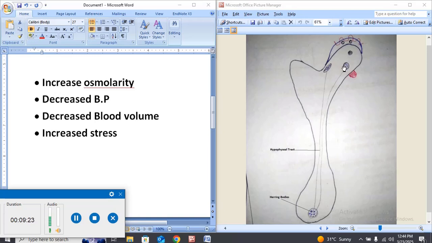It increases the synthesis of antidiuretic hormone. The median preoptic nucleus also stimulates this nucleus, and by the stimulation of these two nuclei, the synthesis of antidiuretic hormone is stimulated. It also stimulates the transfer of antidiuretic hormone to the Herring bodies, and gives rise to the secretion of antidiuretic hormone into the capillaries.